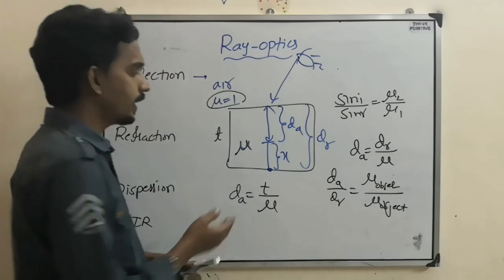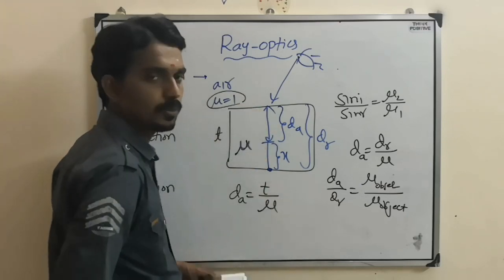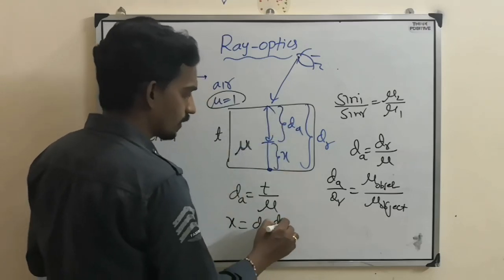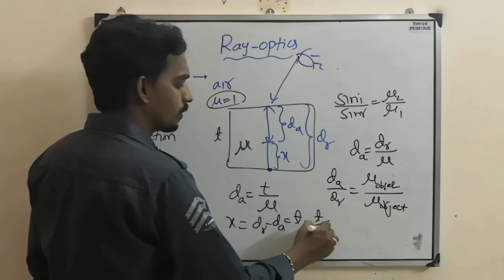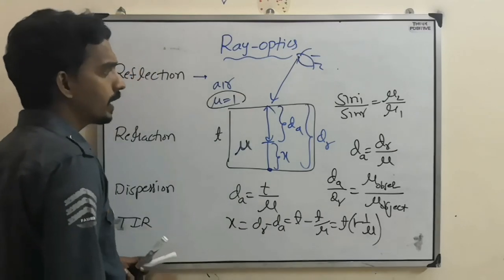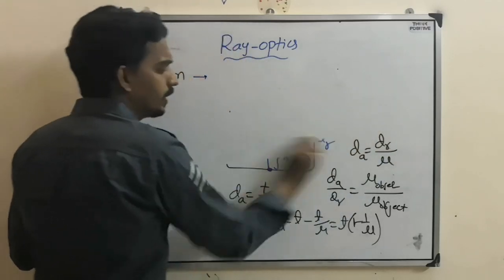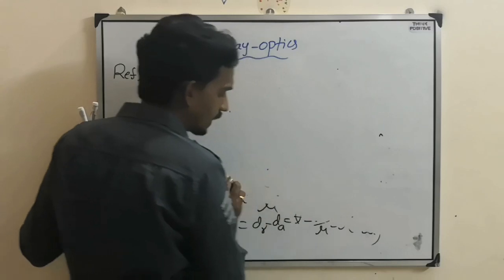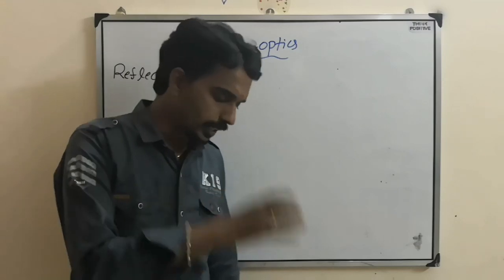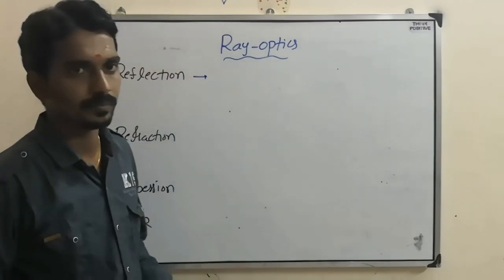So if there is an object at a depth T in a medium, then it appears to be at a depth d apparent, that is T by mu. So there is a shift in the position, and that shift equals real minus apparent. Real is T minus T by mu, that is T into (1 minus 1 by mu). So this is the apparent depth and shift in the position when there is a refraction. That's why if there is something inside the water, it looks like it came out. Or if you take a glass slab and put it on the paper and look at the letters, they appear to come up. That is because of this.